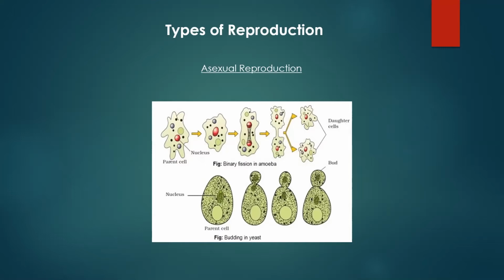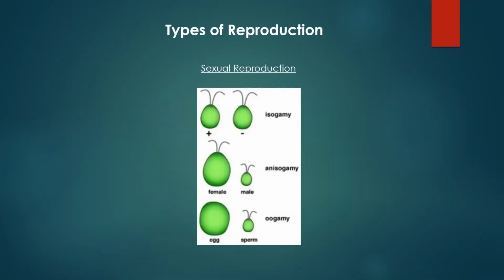And asexual reproduction is really great if you don't need genetic variation. If you are well adapted to the environment and you just need to multiply as fast as possible, asexual reproduction usually is the way to go. However, not all environments are static. Environments are constantly changing and you need your genes to change with them. All right, and that is the benefit of sexual reproduction.